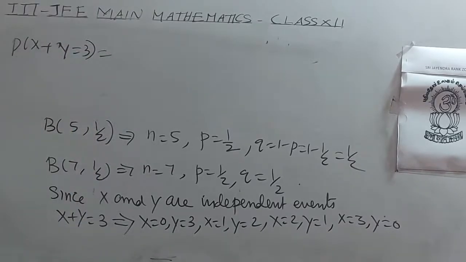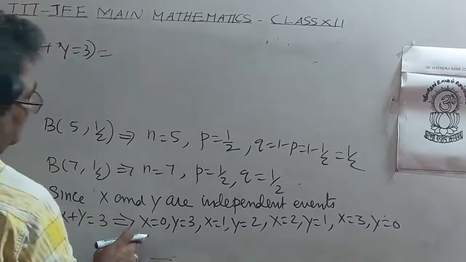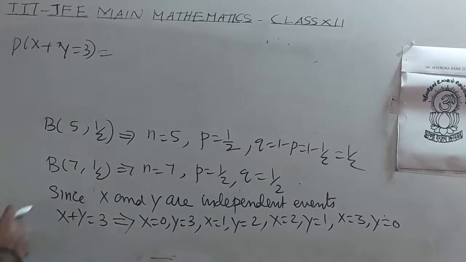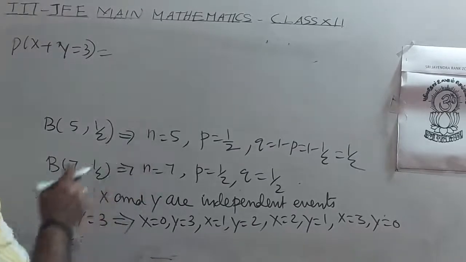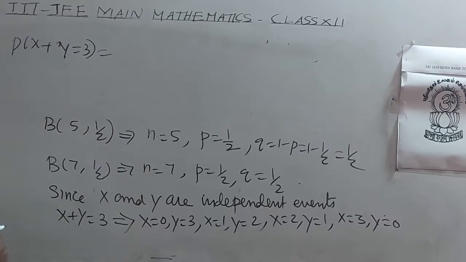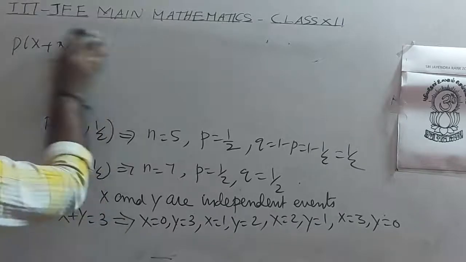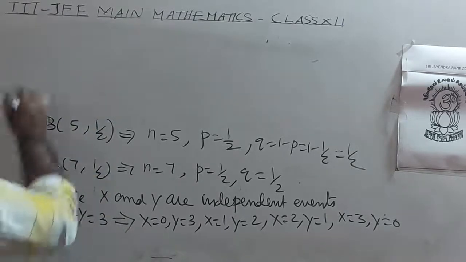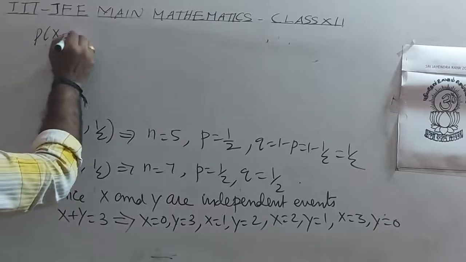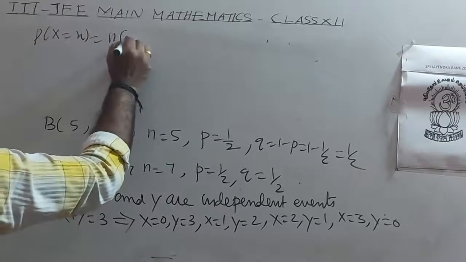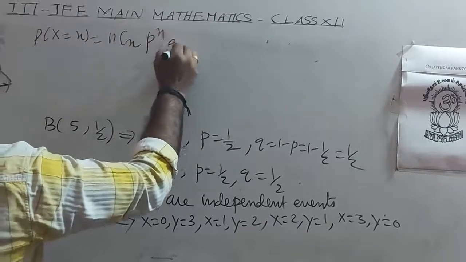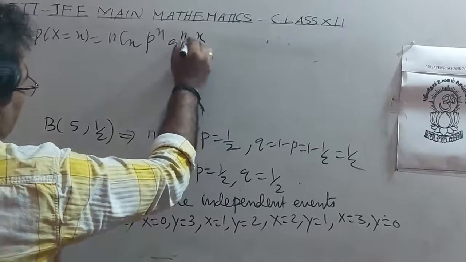They are independent events. So for x we have n equal to 5. Probability of x equal to x is ncx p power x q power n minus x.